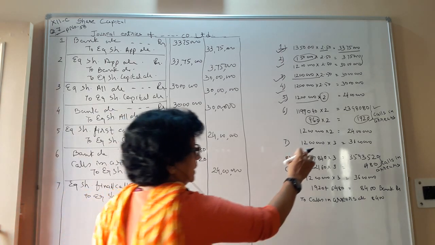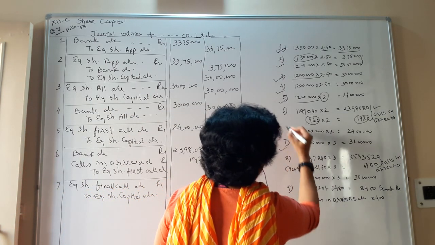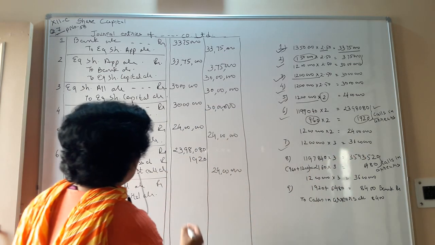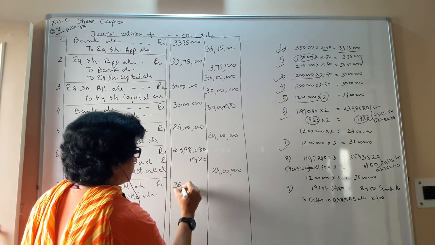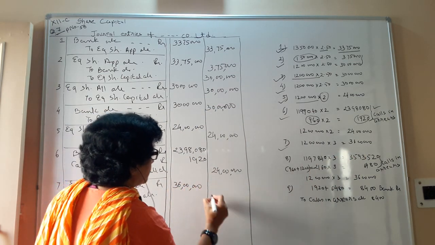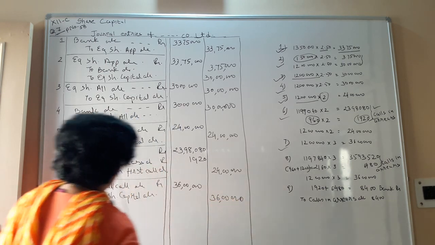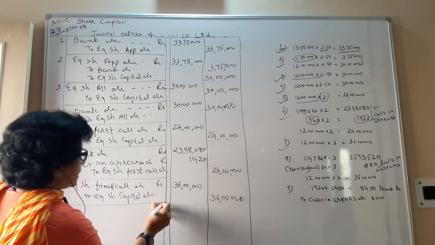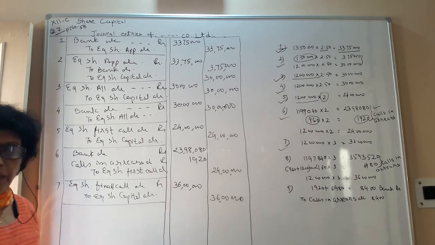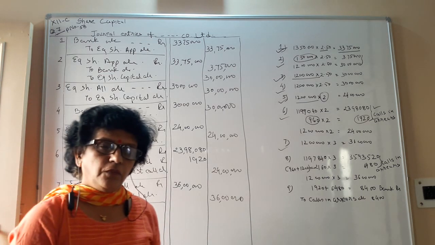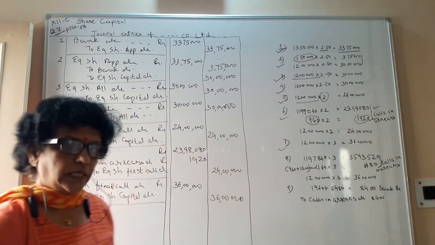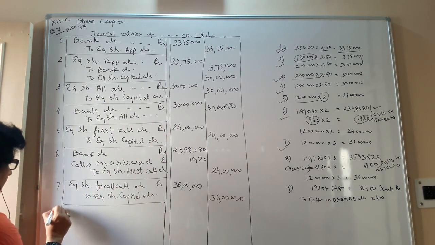So 12 lakh into 3. So 36 lakhs rupee the company is asking for. We are asking the total figure, being company demanded 3 rupee per share towards the final call from shareholders.